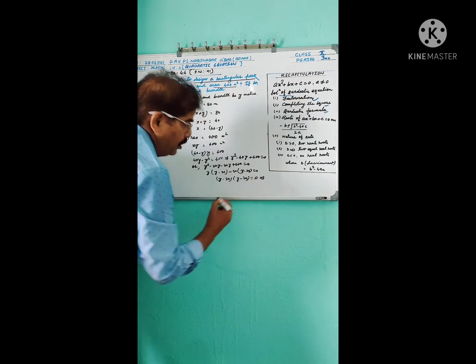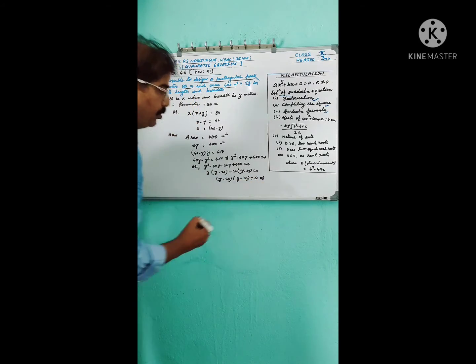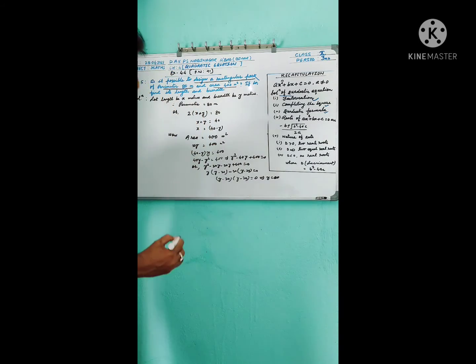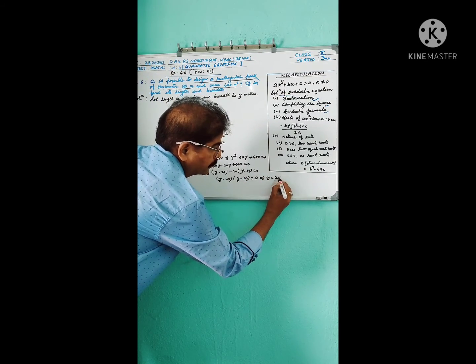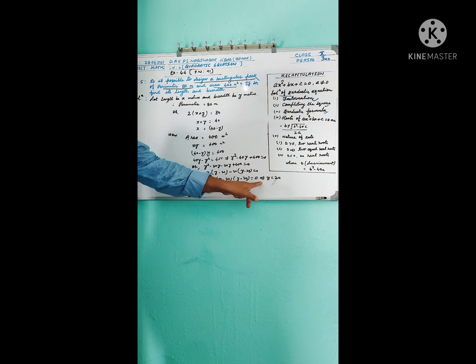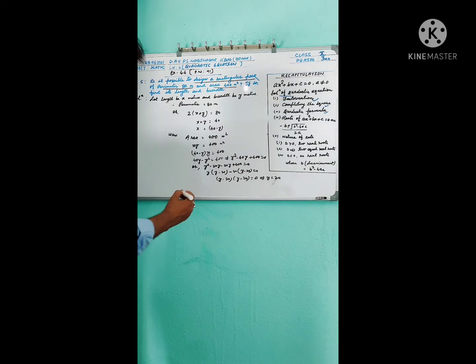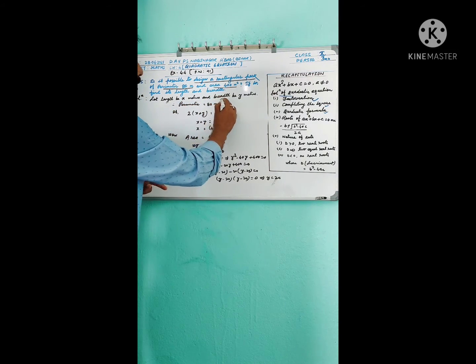Therefore y equal to 20. The given quadratic equation has two equal roots, and each root is 20 meter. So y equal to 20. So y is breadth.